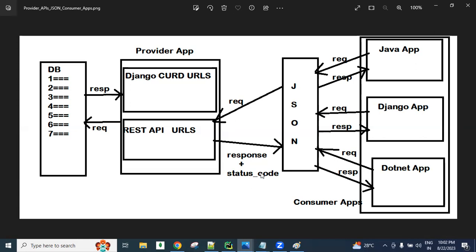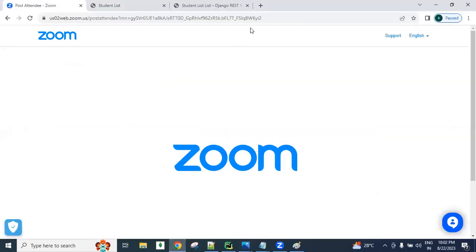Using the Django REST framework, we develop the REST APIs. We can develop using pure Django also, but with pure Django more lines of code are required, a lot of burden. More than 100 lines are required for CRUD operation related APIs. But using the Django REST framework, we can develop in less than 10 lines. So I'll show you just a basic program in this.